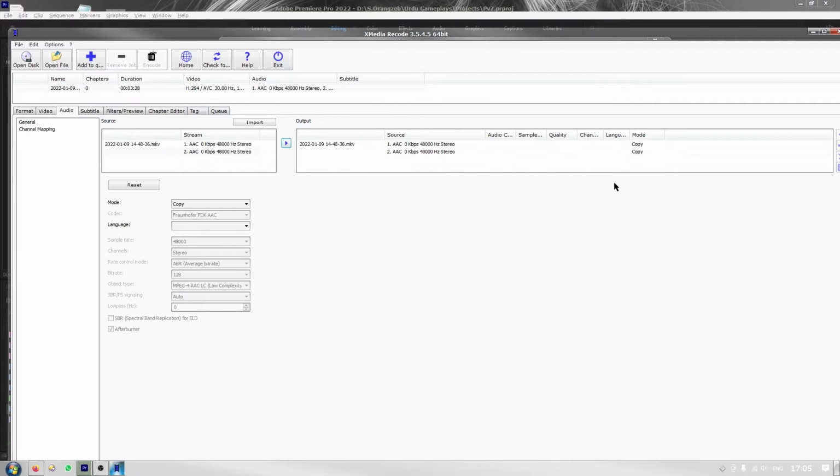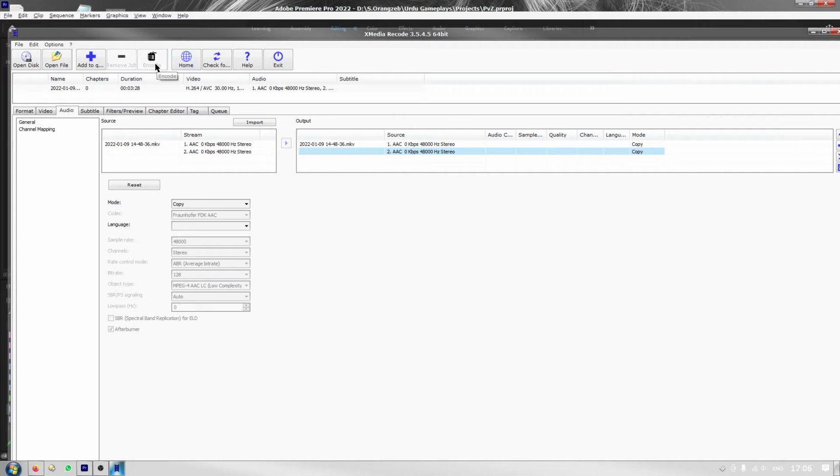Once you are done with that, make sure the mode says copy here too. If it says convert, you need to select that and from here choose copy. Once this is done, you can click add to queue to add this file with these settings to the queue, and finally click the encode button.